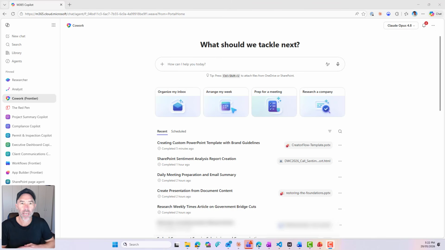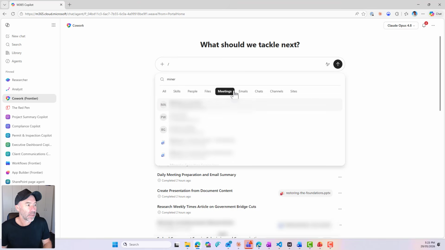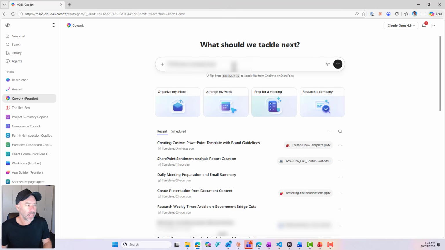You've just had your meeting, you need to generate some minutes, you've recorded or transcribed your meeting. Let's now create from that transcript, give a task to Cowork to summarize the meeting, get all the action items, to-dos, generate a Word document, and then also write the follow-up email to all the attendees and attach that document to the email. So I'm in Cowork. Let's hit our /. We'll find our meeting, go to our meeting. There's our meeting.